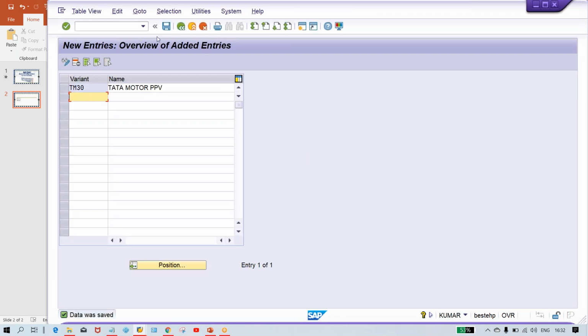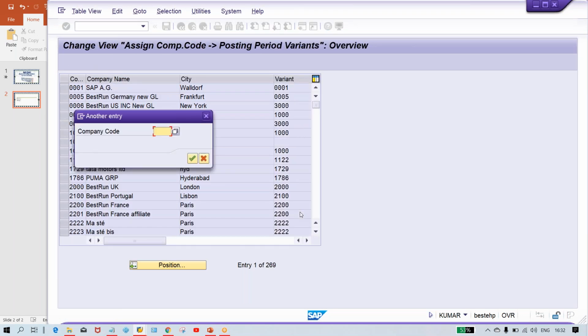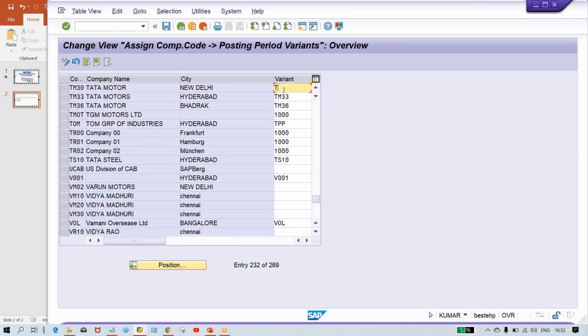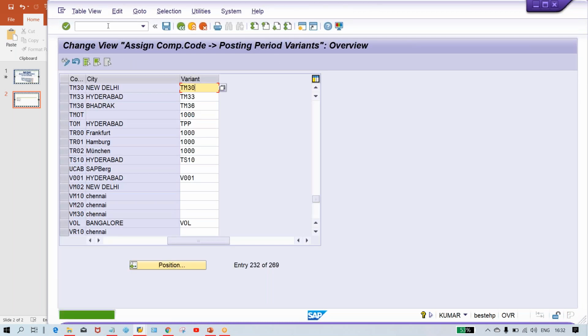So here now assignment, right? So OBBP, this one OBBP transaction code, and click on position and give your company code TM30. And here what you have to do, here also give the TM30 itself because we have created the variant as TM30 itself. Now what next, guys? The next one is open and close period.